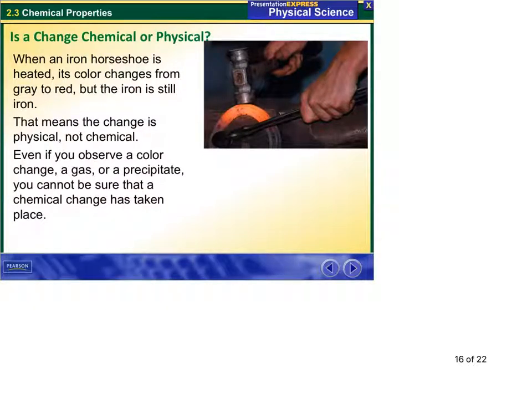And here's an example I mentioned earlier. Iron horseshoe is heated, its color changes from gray to red, but the iron is still iron. So this is a physical change. So even if you observe a color change, a gas or precipitate, you cannot be sure that a chemical change has taken place. The more changes we see, the more certain we can be we have a chemical change. If we just see one change, we have to look very, very closely.